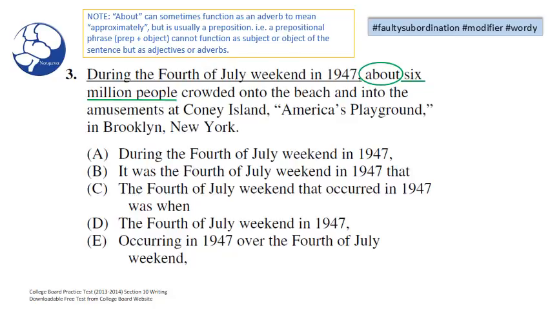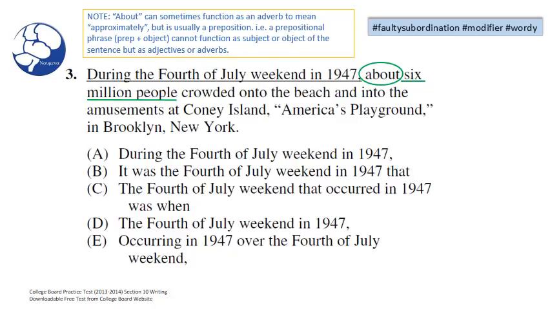What should we know about this word in this sentence? Normally, about functions as a preposition. Right. But if the about here were to function as a preposition, we wouldn't have a sentence. We would have a fragment because there would be no subject taking on the verb crowded.